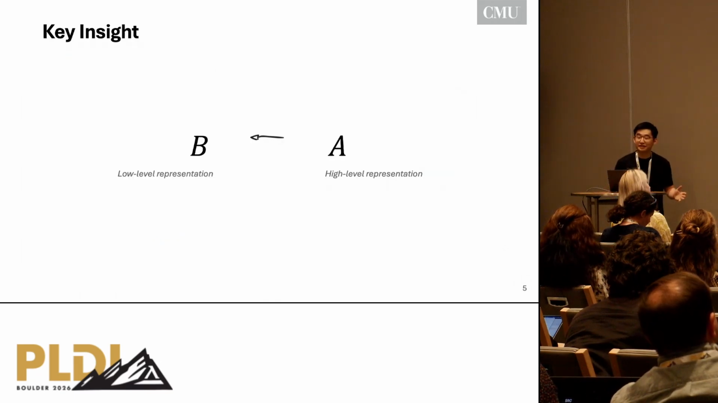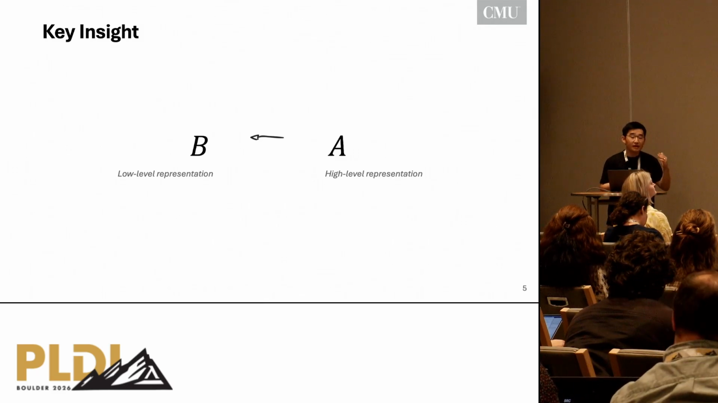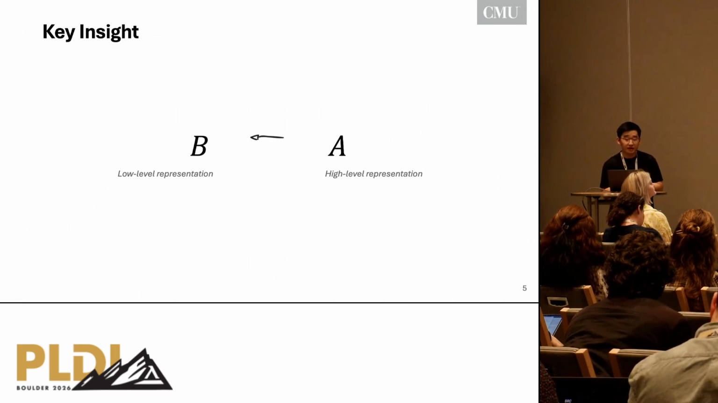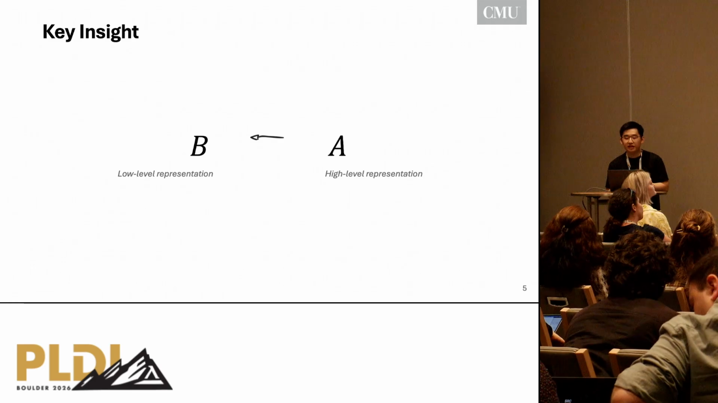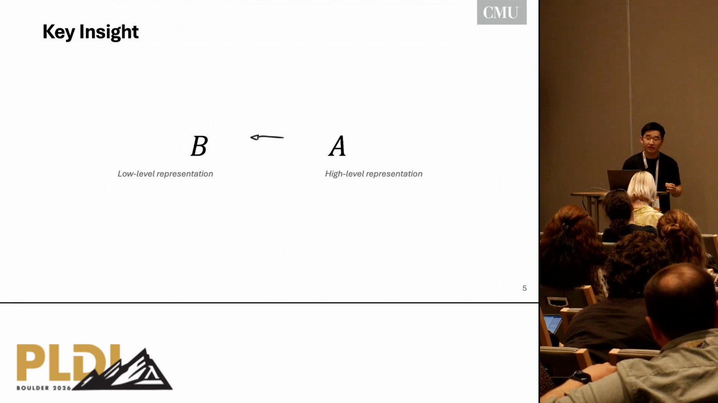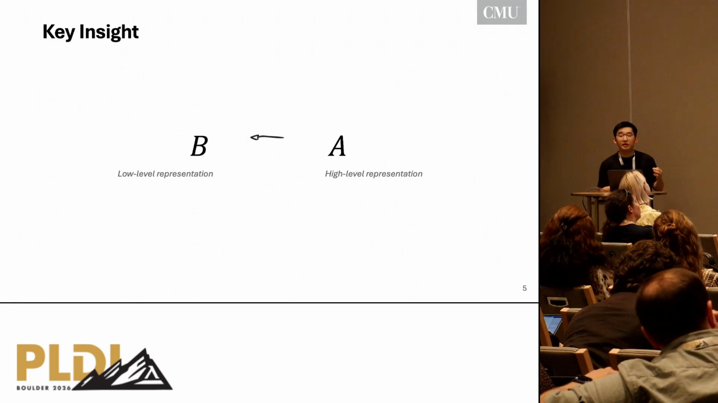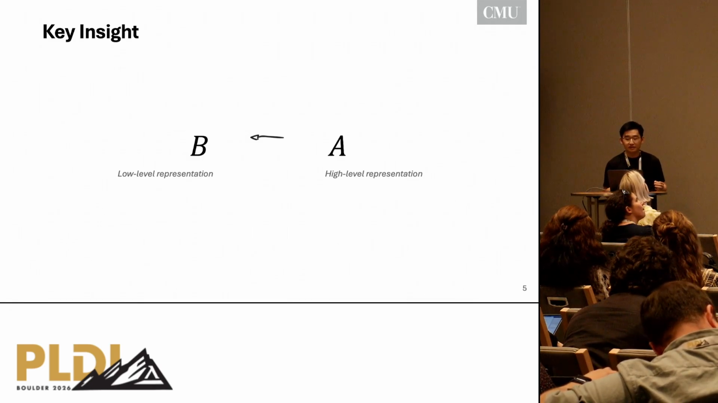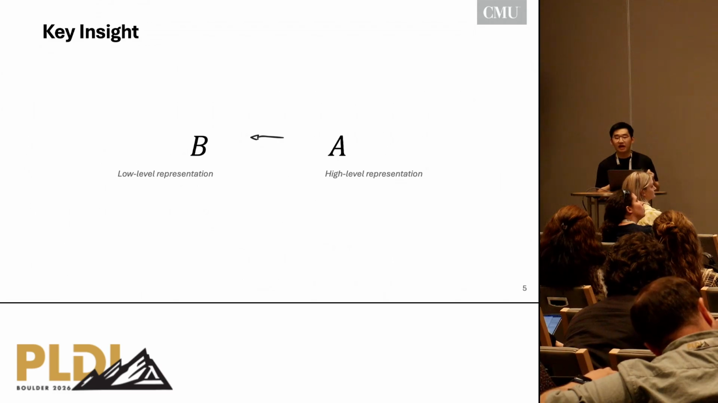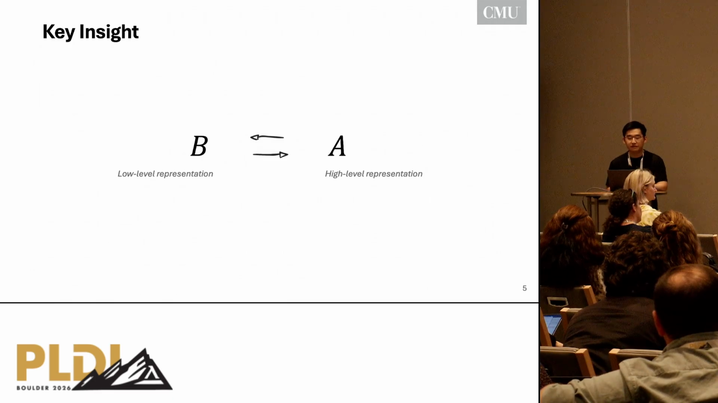So how do we do this? The key insight behind semantics lifting is that in the traditional compilation pass, we go from a representation A to a representation B, from high level to low level. If this rewrite rule is based on mathematics, and going from A to B actually establishes mathematical equivalence, then we have an equal sign, and that means we can go back.